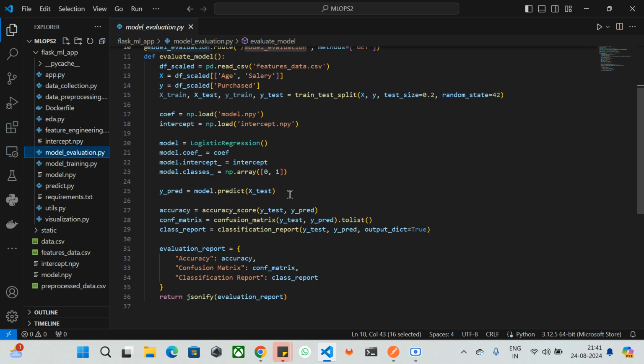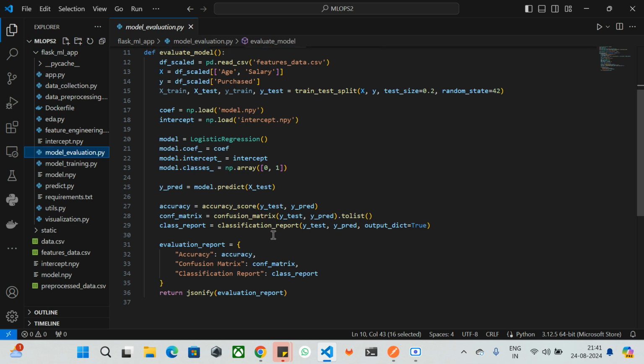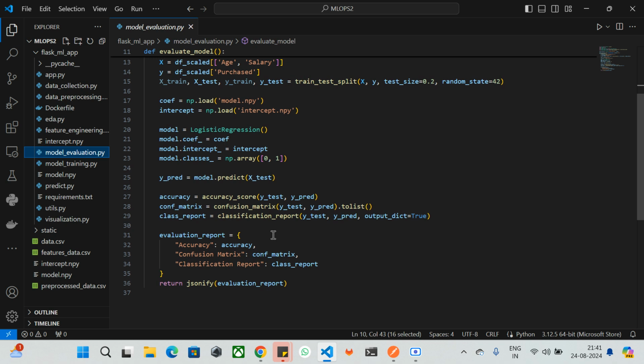In terms of evaluation, we have the accuracy, which computes the accuracy of the model, the confusion matrix, which generates the confusion matrix, and the classification report, which provides the precision and F1 scores of each class. And the last, it is going to give the endpoint, which returns accuracy, confusion matrix, and the classification report. So this is about the model evaluation that we have discussed.